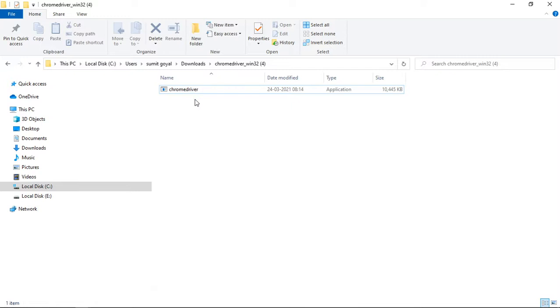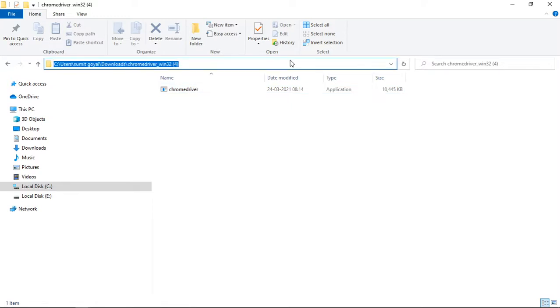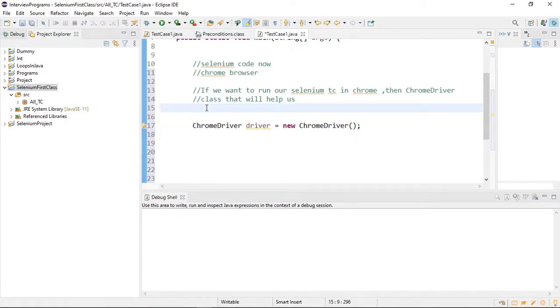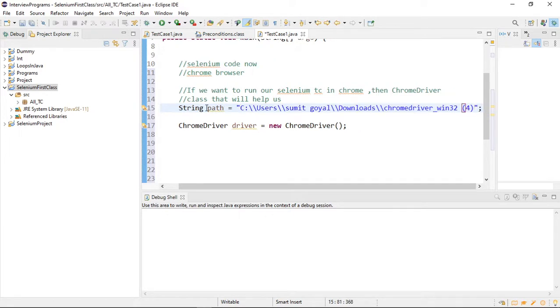So what we will do, let me copy this complete path where my .exe file is present, and I will write String path. I will copy paste the complete path where my .exe file is present, right?